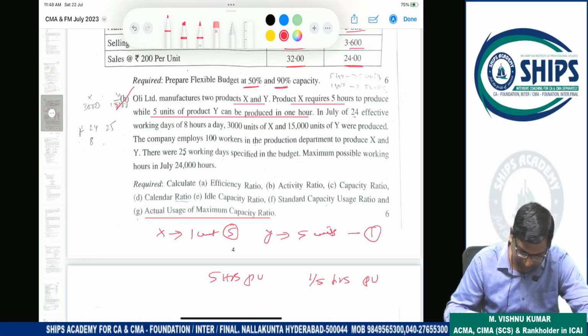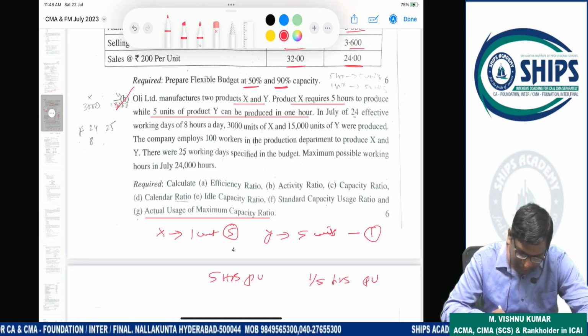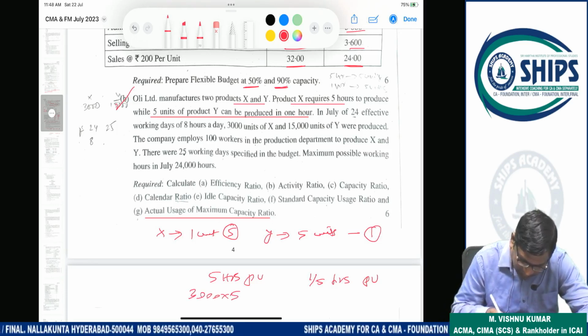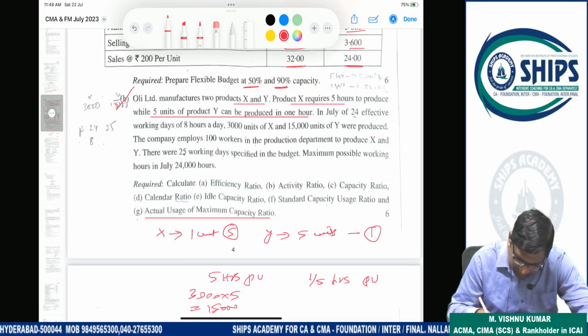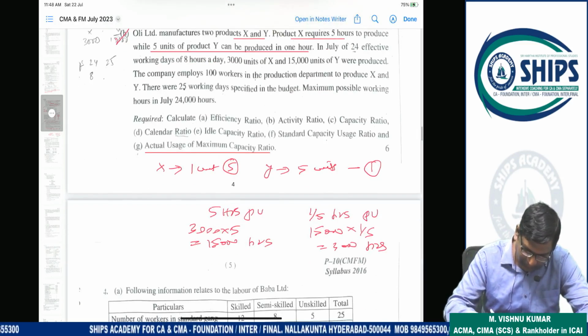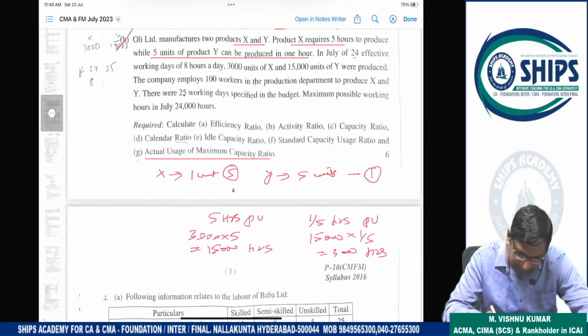Right, sir? Understand, sir? So in July, 24 effective working days of 8 hours a day, 3,000 units of X are produced and 15,000 units of Y are produced. Okay, so we have to calculate the time now. This is 3,000 into 5, 15,000 hours. Now 15,000 into 1 by 5, 3,000 hours. So total time is 18,000 hours.